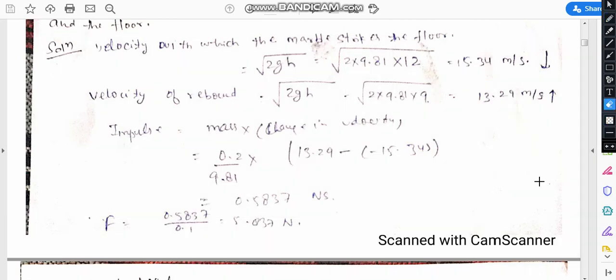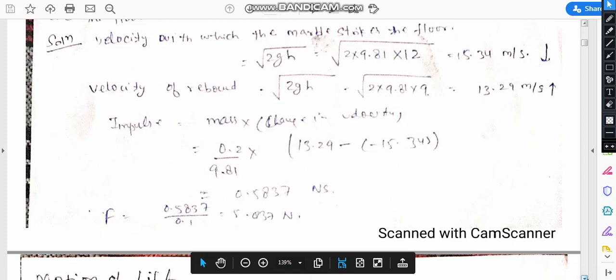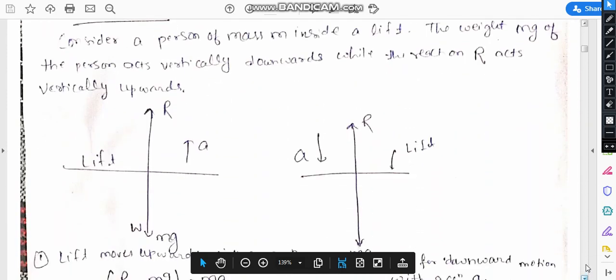Okay. So now our next topic is lift, motion of lift.